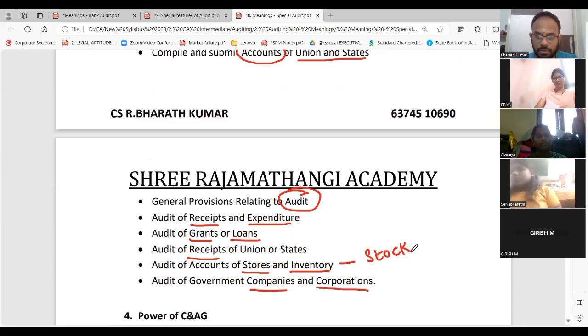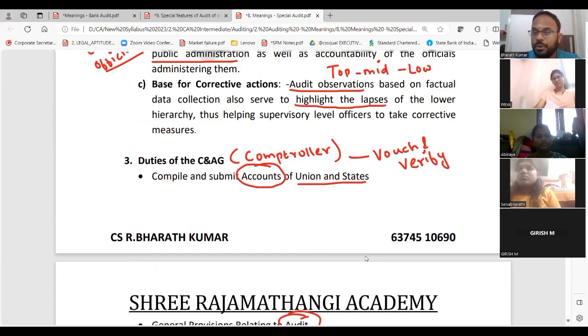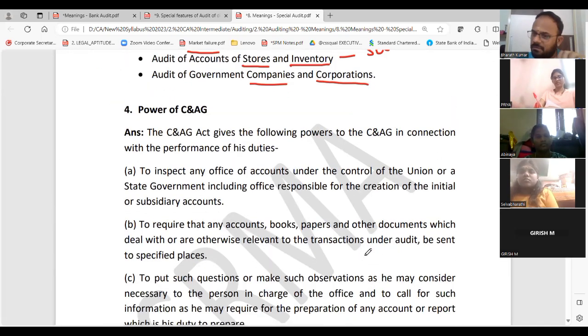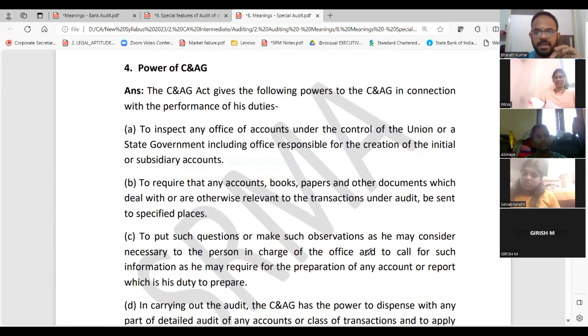That level you should try to do, and obviously overall government company you can. This is what the duties of C&AG are. What are the powers of C&AG? Shall we go and see now? Powers of C&AG, what all they will do.